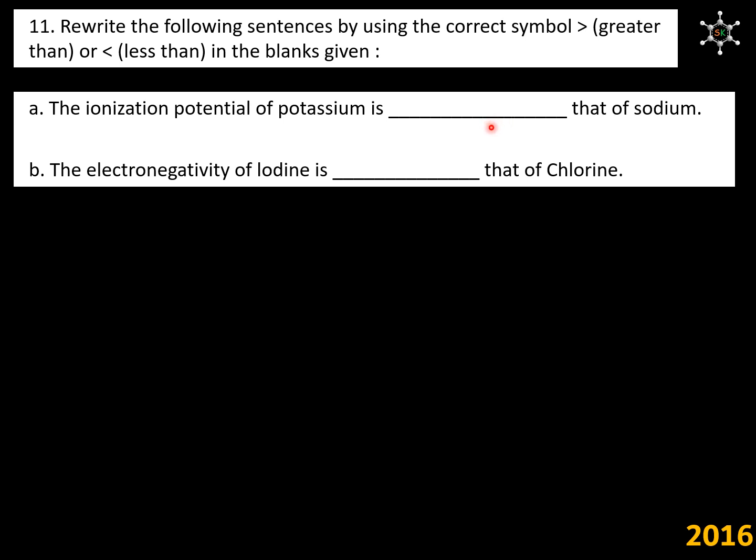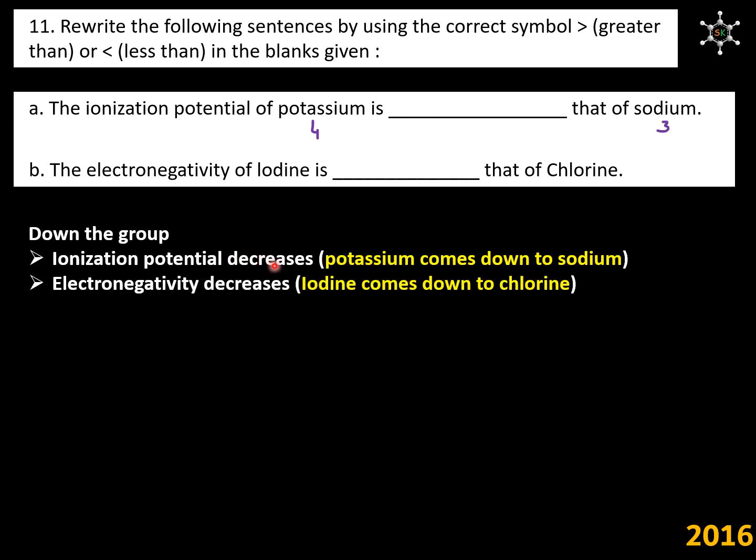We need to fill up these blanks by using the words greater than or less than. First problem is we have to find out the relationship between ionization potential of potassium and sodium. Potassium and sodium belong to group 1 in the periodic table, where potassium belongs to fourth period and sodium belongs to third period. While moving down the group, ionization potential decreases. So, ionization potential of potassium must be lesser than ionization potential of sodium.